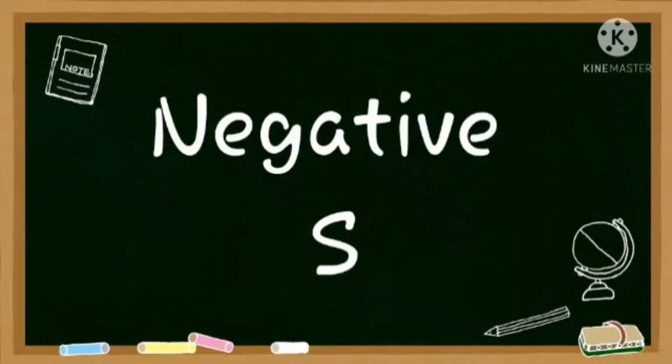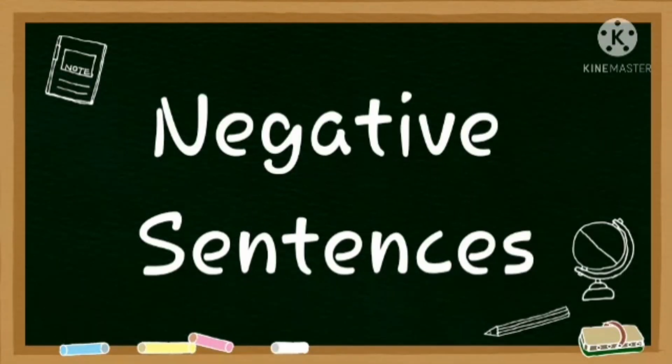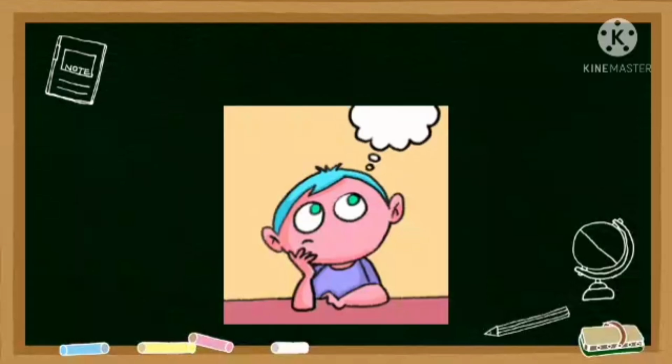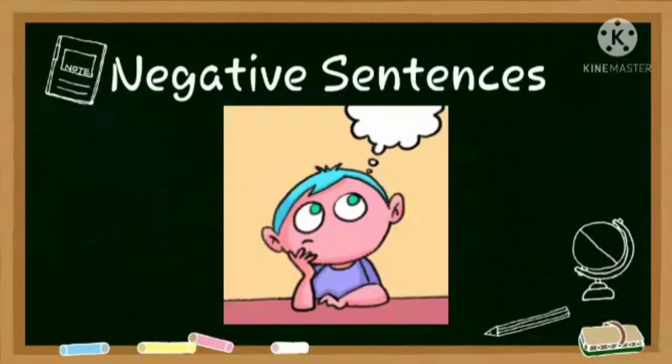Let's begin Chapter 3, Negative Sentences. In the previous video, we have studied the kinds of sentences. Now, what were the 4 kinds of sentences? Yes, assertive sentences, interrogative sentences, imperative sentences, and exclamatory sentences. We have already completed the kinds of sentences. Now today in negative sentences, we will be studying and understanding how to make negative sentences.